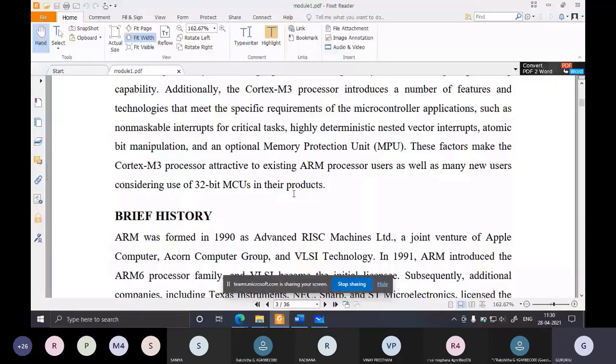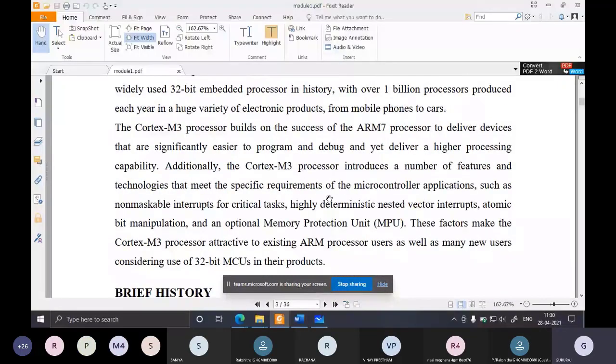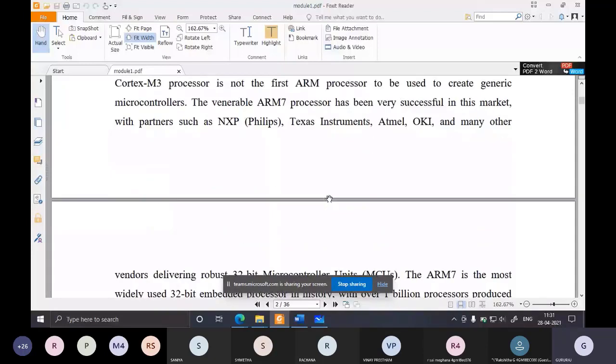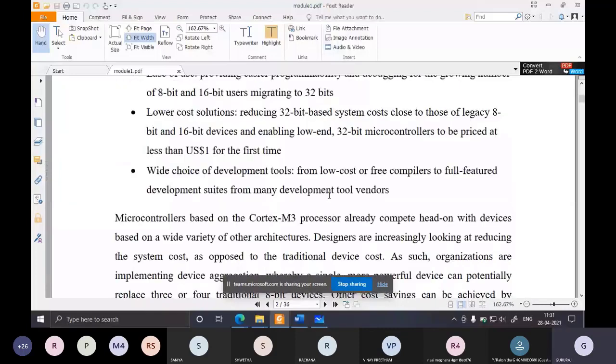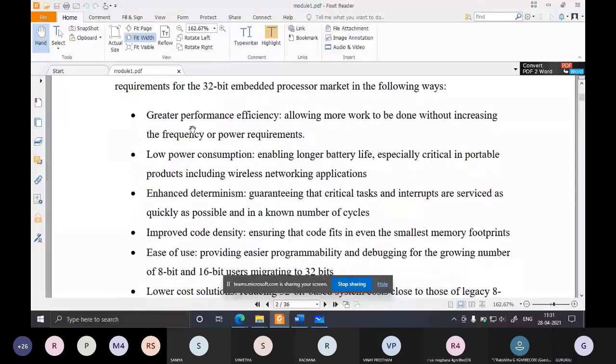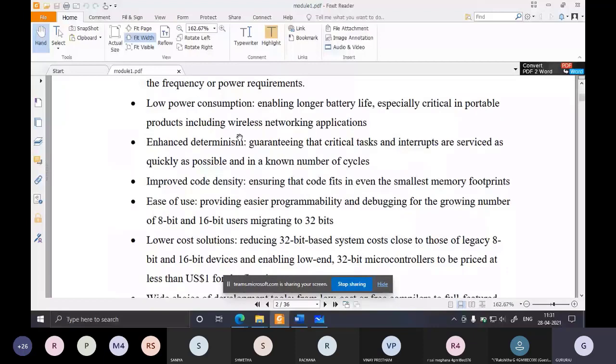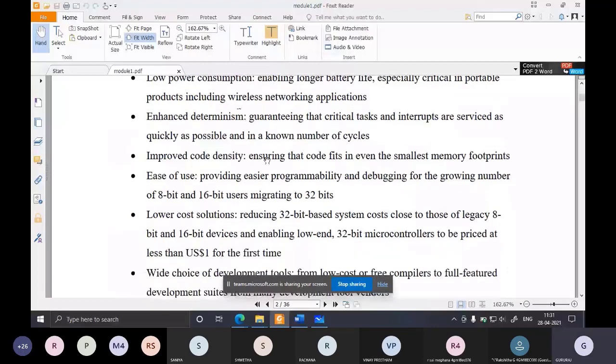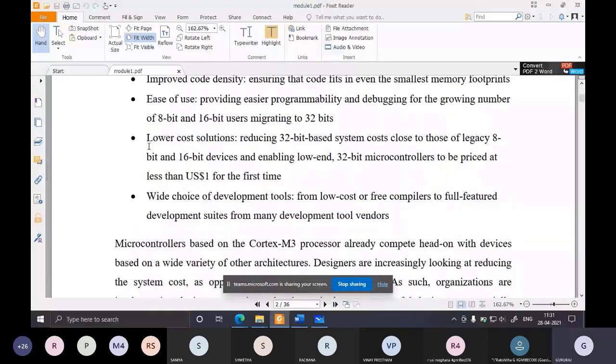How and why the ARM Cortex M3 processor or controller, both the names will be used interchangeably, became popular. Because of these reasons that we discussed: greater performance, lower power consumption, enhanced determinism, improved code density, ease of use, lower cost solutions, and wide choice of development tools.